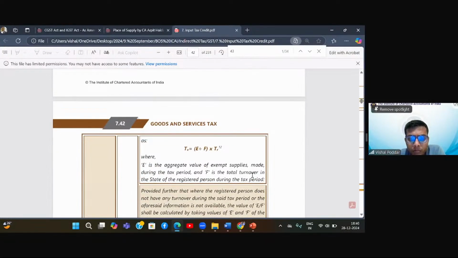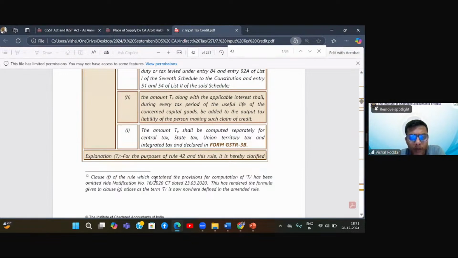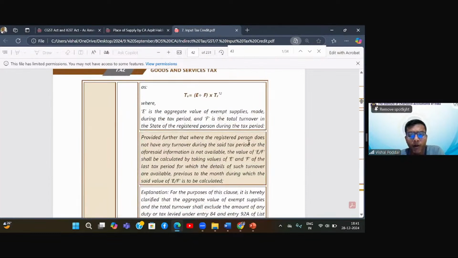Now this tier is very confusing. They have put some clause 12 of the rule, which contained the provisions of computation, has been omitted. This has rendered the formula given as the term TR is now nowhere defined in the amended rule. So that's why I'm saying, beta, in fact, they have amended it because they have also realized that there is some mistake in this TR.